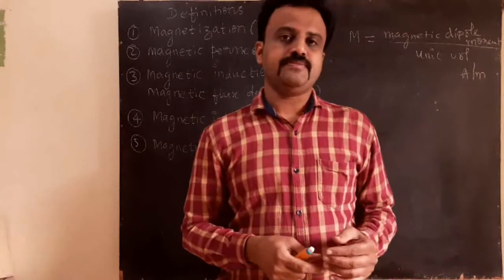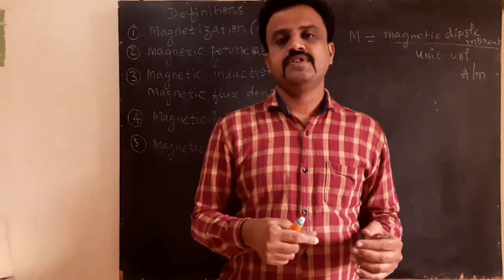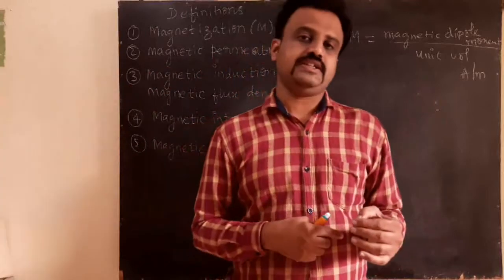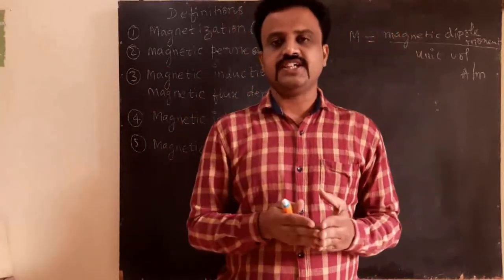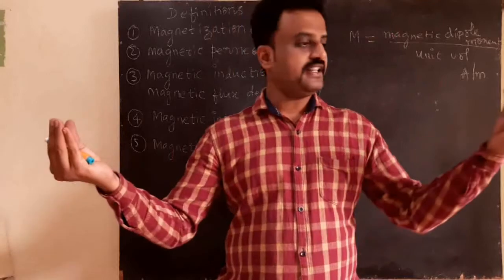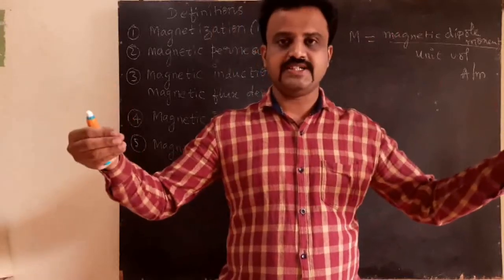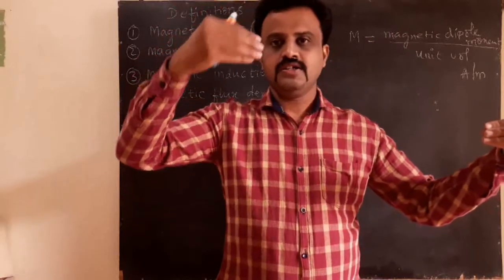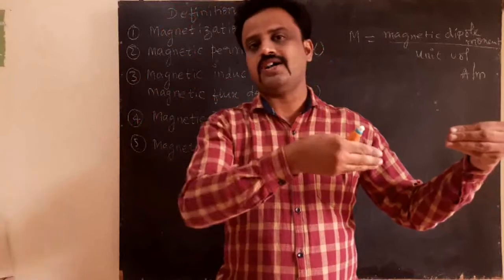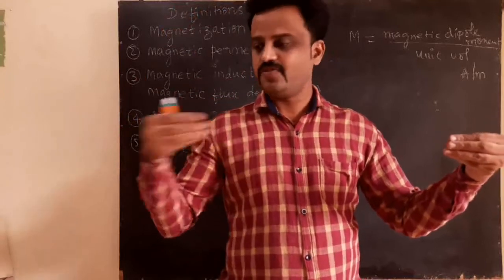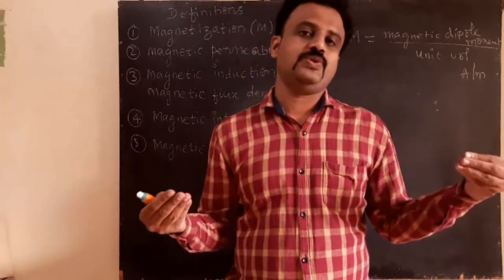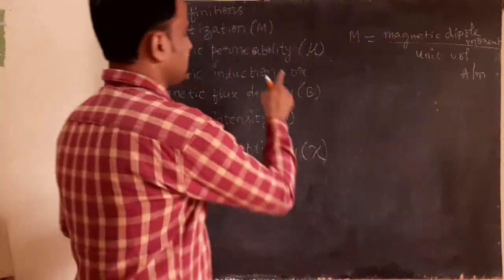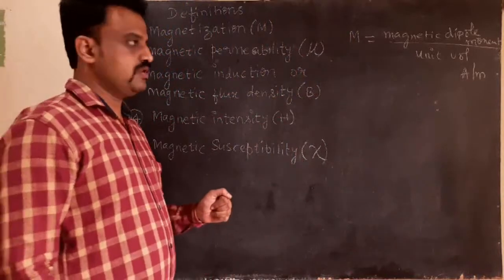In water medium, what is the ability of the water to allow the magnetic lines of force through it? Take a jar of water, keep magnetic pieces at both the ends, North Pole and South Pole. Within that you keep water. What is the ability of the water to allow the magnetic lines of force from the North Pole to the South Pole? That ability is called permeability, and it is denoted by the symbol mu.